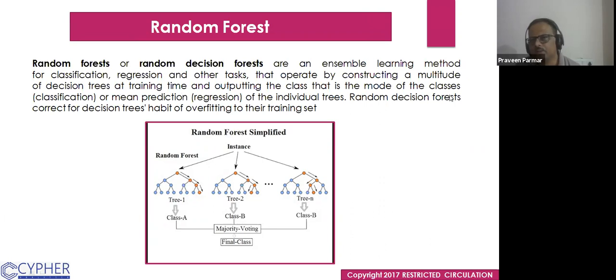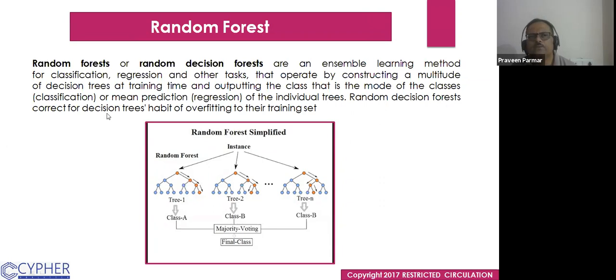Whether we have three classes or five classes, we take the mode of the classes. In regression, with continuous data, we take the mean prediction. We take the mean of all 500 values, and that would be our prediction from the individual trees. So that is the meaning of this.